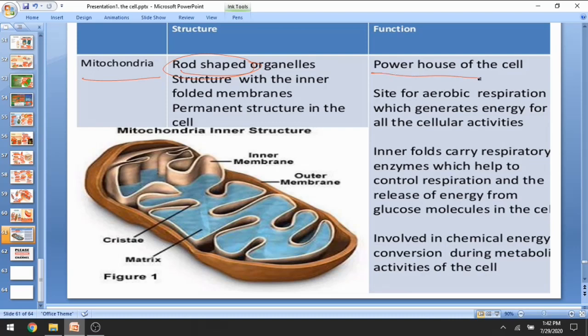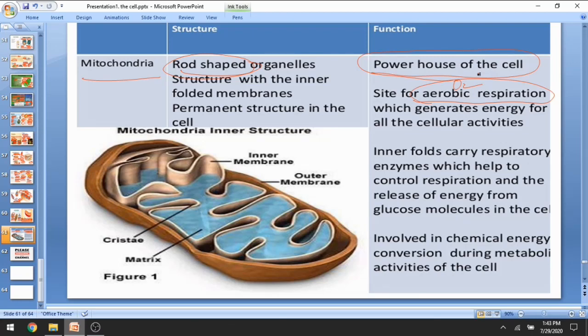They are the site for aerobic respiration, meaning respiration that takes place in the presence of oxygen. So mitochondria require oxygen and therefore can carry out aerobic respiration, which generates energy.